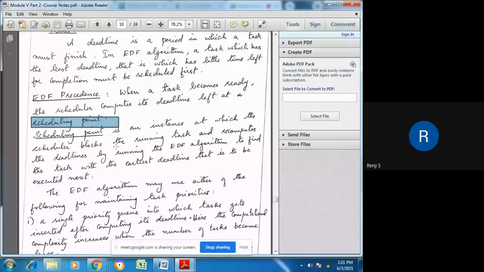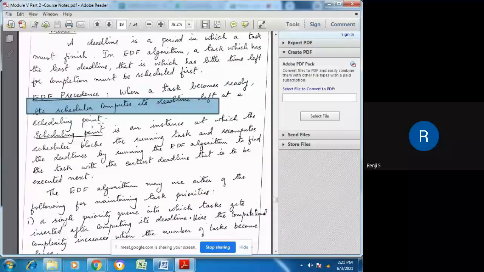That is how precedence is chosen by the scheduler. The task that has the least time left to meet the deadline will be scheduled first.